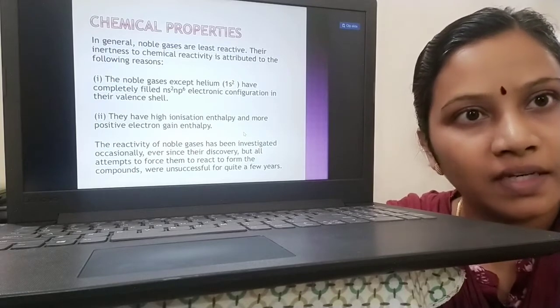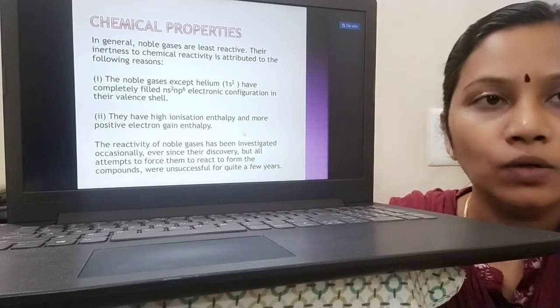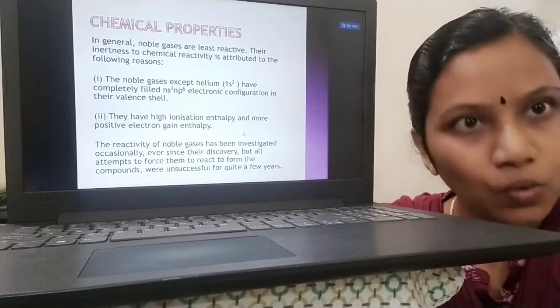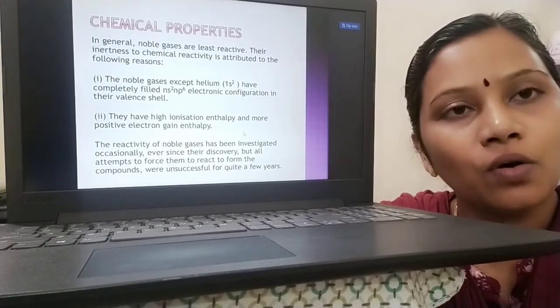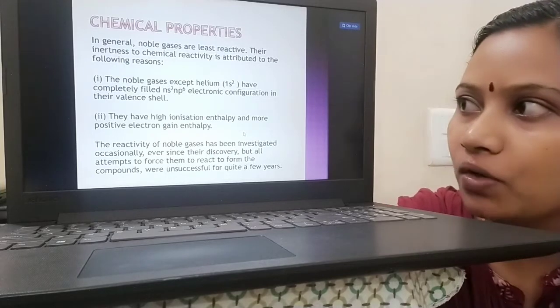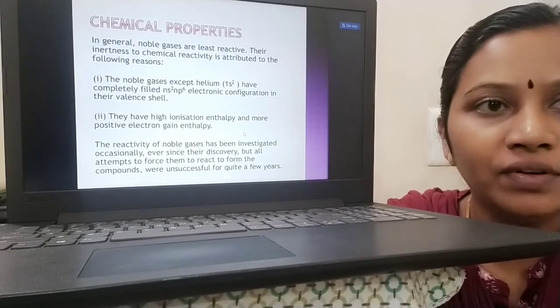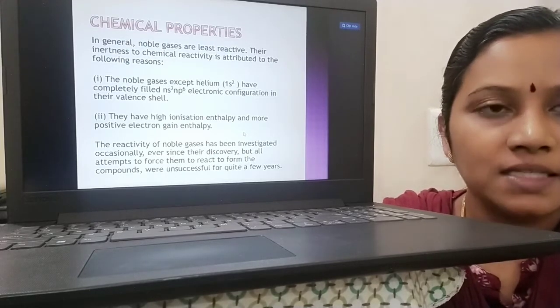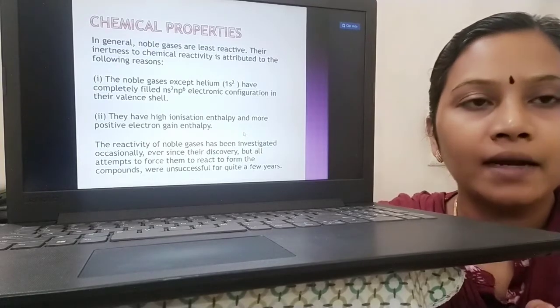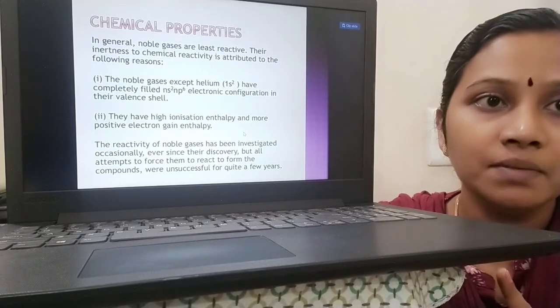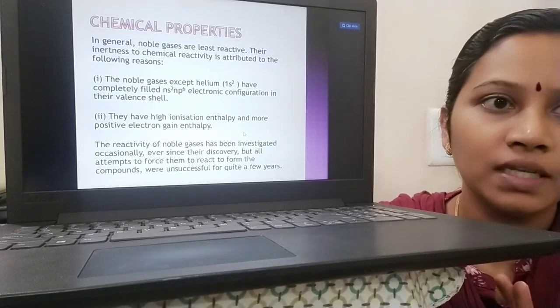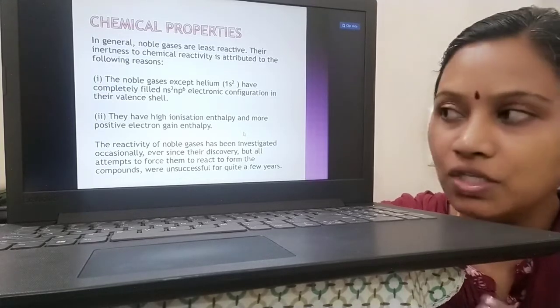So this is one of the reasons attributed to the low reactivity. And except helium, all of them have stable octet electronic configuration, that is, completely filled valence shell orbitals. So these are the two reasons attributed to their less reactivity. Number one, they have stable octet configuration except helium. Number two, they have high ionization enthalpy and positive EGE.